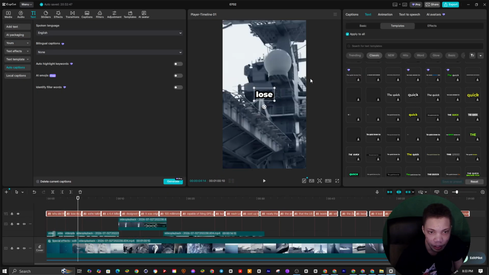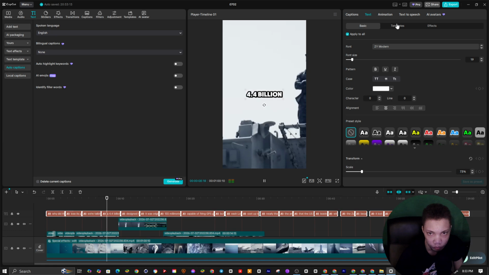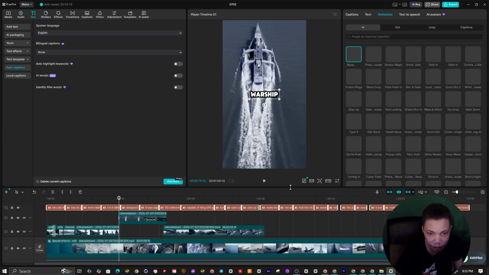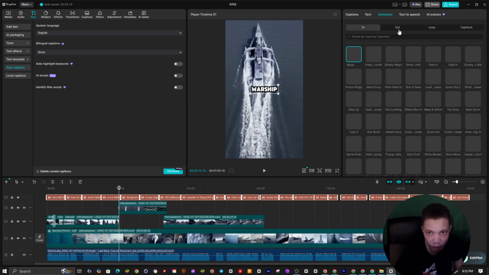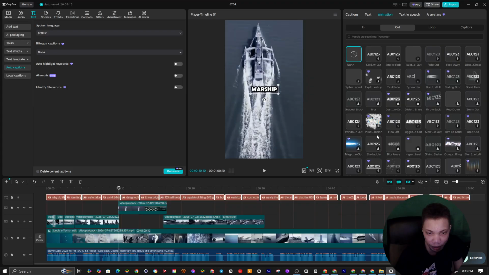What you guys could do is download fonts if you want, but I'm going to use a basic font. So I'm going to go to simple system. I'm going to put this on modern, and I'm going to put this down just a bit. Like this. We're talking about the USS Zumwalt, a $4.4 billion stealth warship. All right, so what I'm now going to do is make sure we turn this down just a tiny bit. I'm going to show you guys the article method in a bit. I'm going to finish it up with this short. So I'm going to go right here, and we're just going to go to this right here. All right, so it's going to now apply it to all.